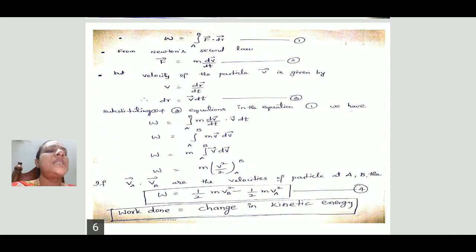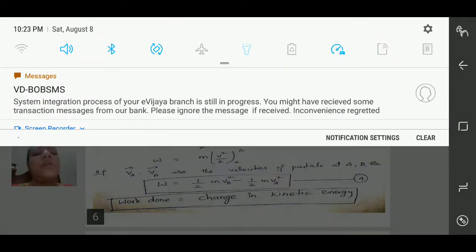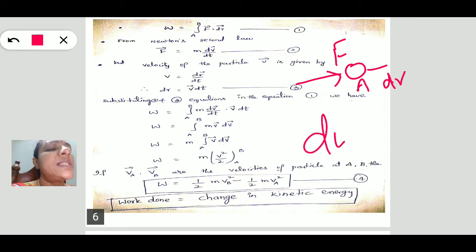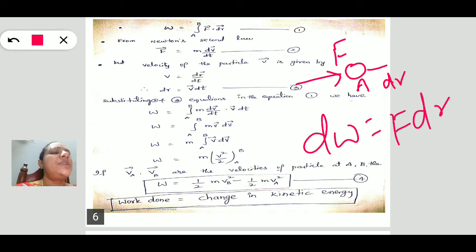First, calculate the work done by this force. Say this is a body. Due to the application of this force, the body moves from A a small distance dr. Then the work done, according to our work formula, is force times displacement, that is F·dr.